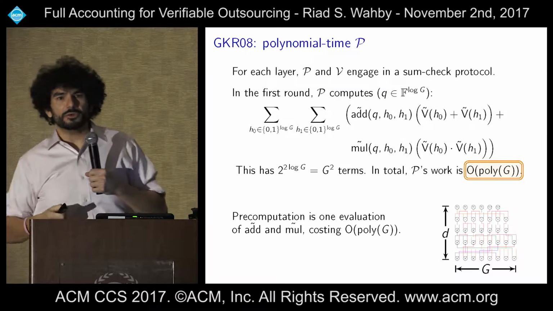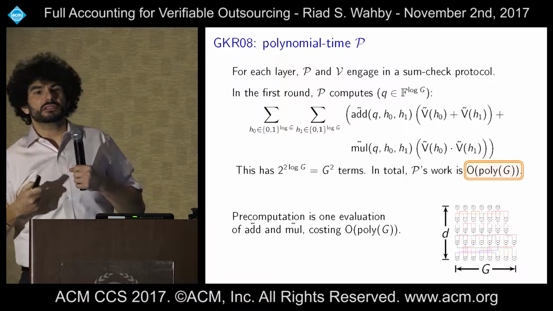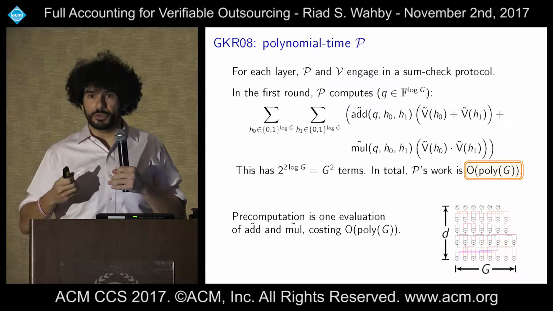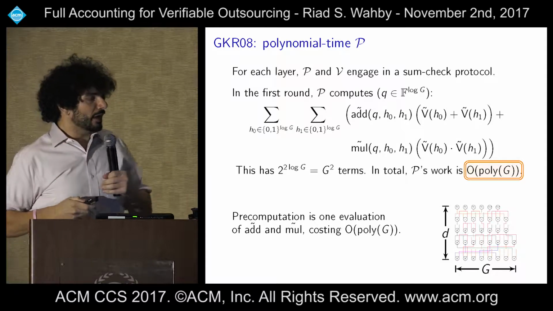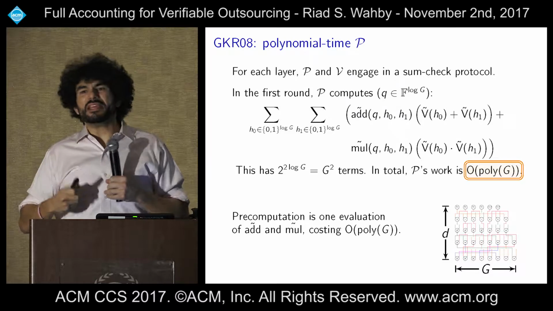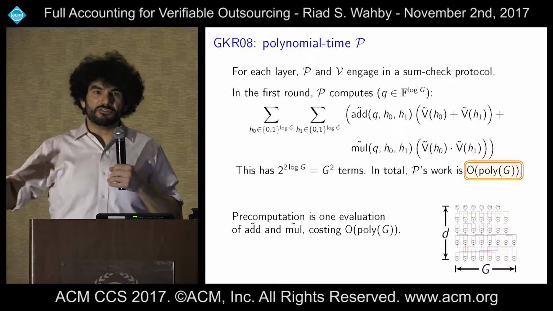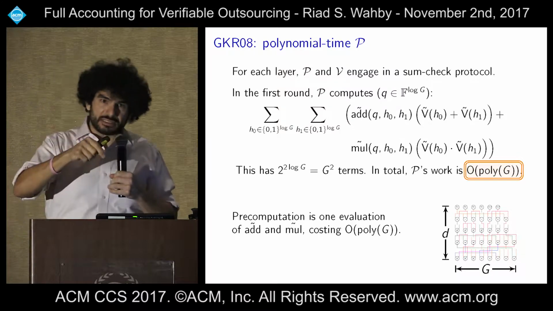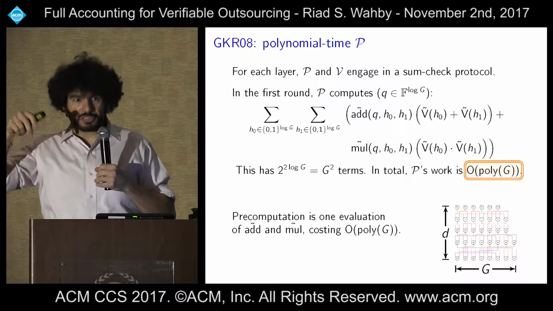And the first thing that we're going to do is, what CMT does is it says, look, any arithmetic circuit that we're going to operate on actually has some structure to it that we can use to our advantage. And specifically, what they observe is that these wiring predicates, add and mul, are always 0, except at very, very few points. Okay, so add is basically defined as, this output and these 2 inputs correspond to an add gate in the circuit.